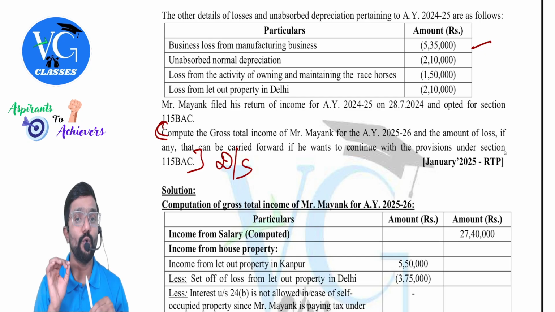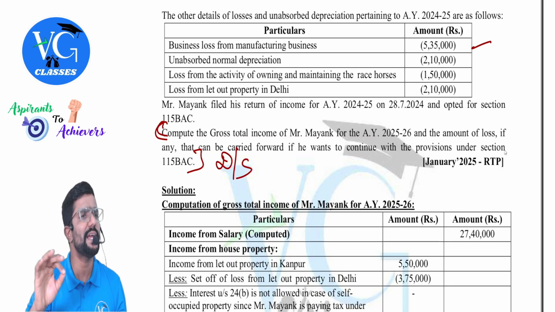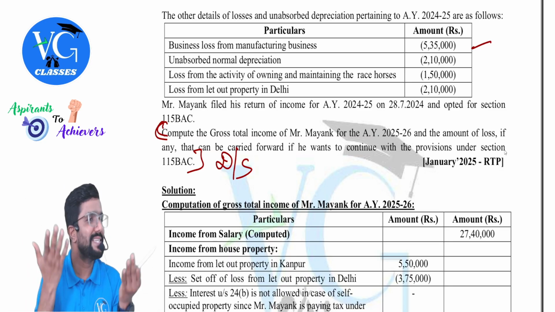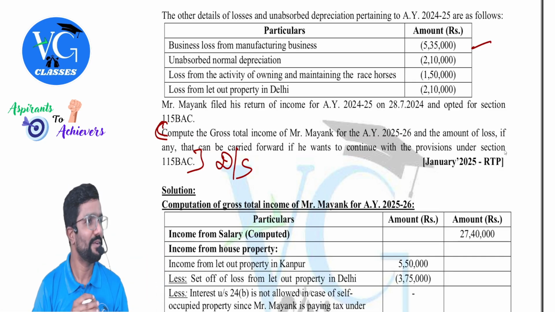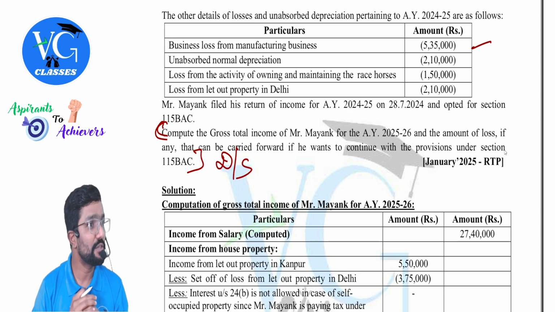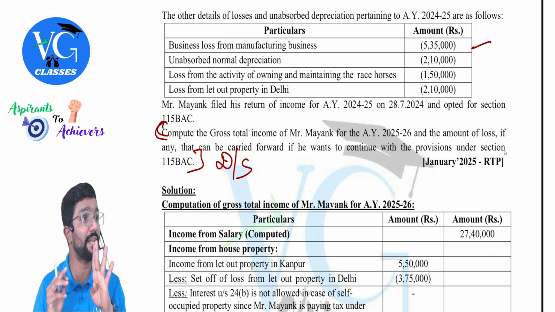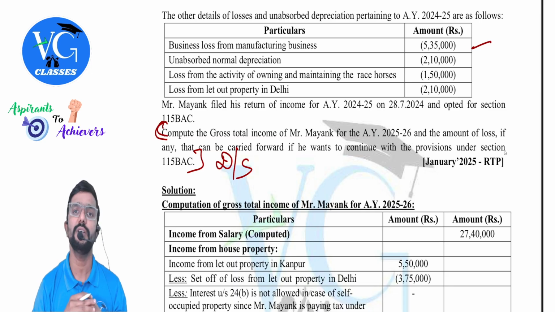Loss from activity of owning and maintaining race horses 1,50,000. Guys, this loss can be adjusted only against the same income, and the assessee has not earned any income. What should you do? However you brought it forward, the same way you carry it forward. Understood. And please be careful, this can be carried forward for a maximum of 4 years. Already 1 year is over. Remaining, you can carry forward it to 3 years.